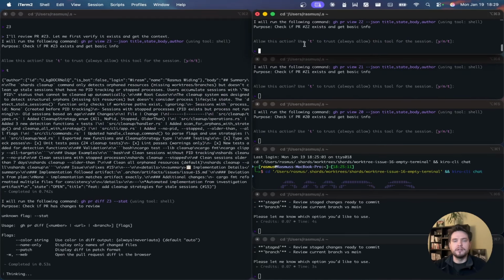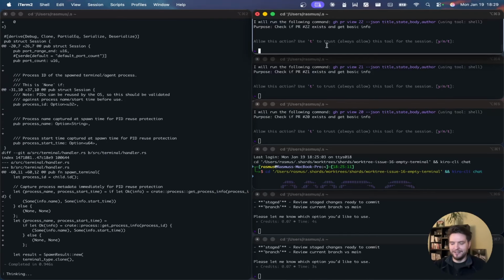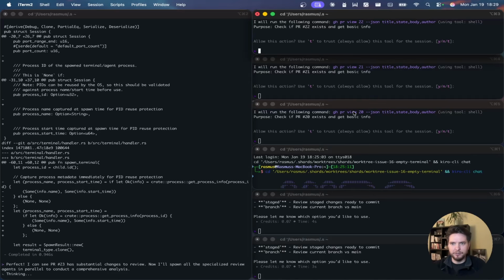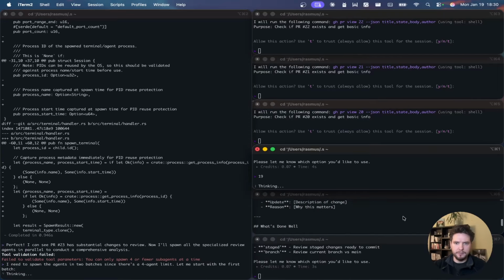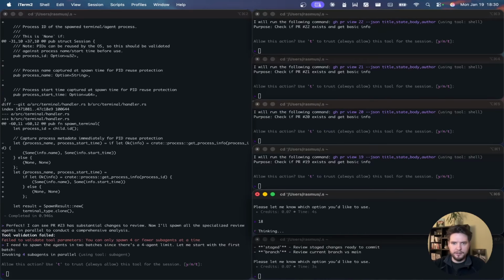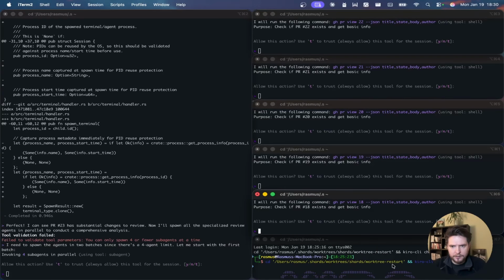What the hell? So it didn't actually start in skip permission mode here. So this is going to be annoying if you have to babysit all of this. Let's see first here, issue 16, that was PR number 19. And this one is PR number 18. And this is restart. Okay, that's number 17.